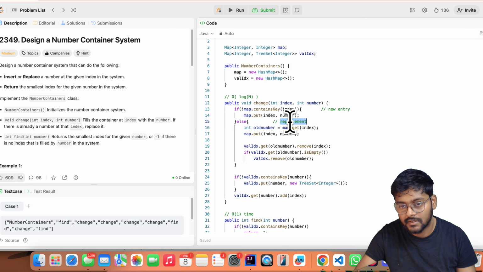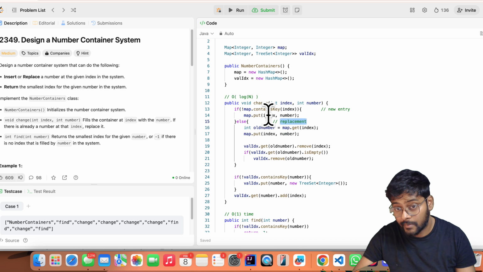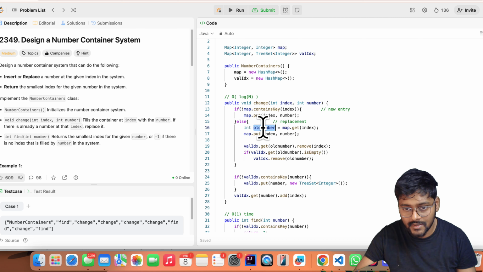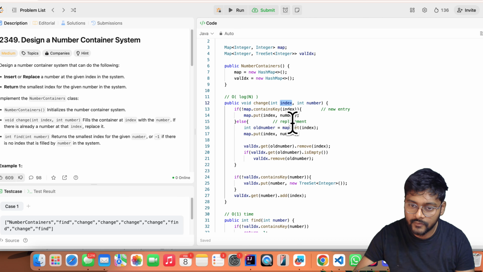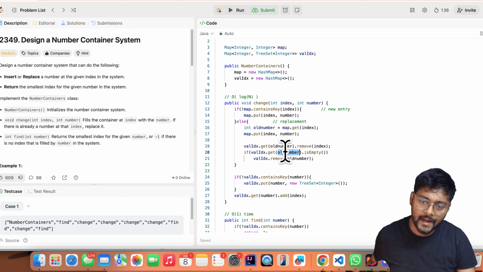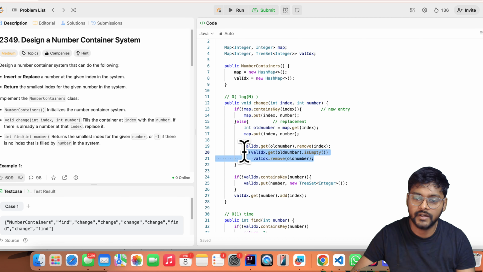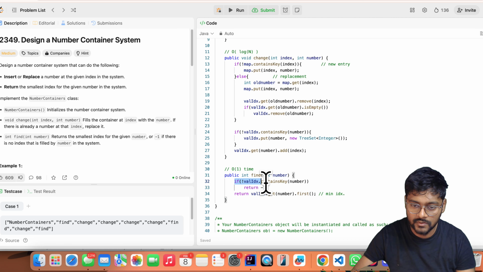Otherwise, the second option is we have to replace the value. To replace the value, we need to know the previous value. Previous value at that index is the old number. Now we have captured that, update it, no worries. Now with the old number, remove the entry of this index from the TreeSet: value index dot get old number dot remove this index. And why this statement? It means if for the old number the entry is not having any index, then there is no need to keep that entry. Remove that entry as well, because that check is being used here.